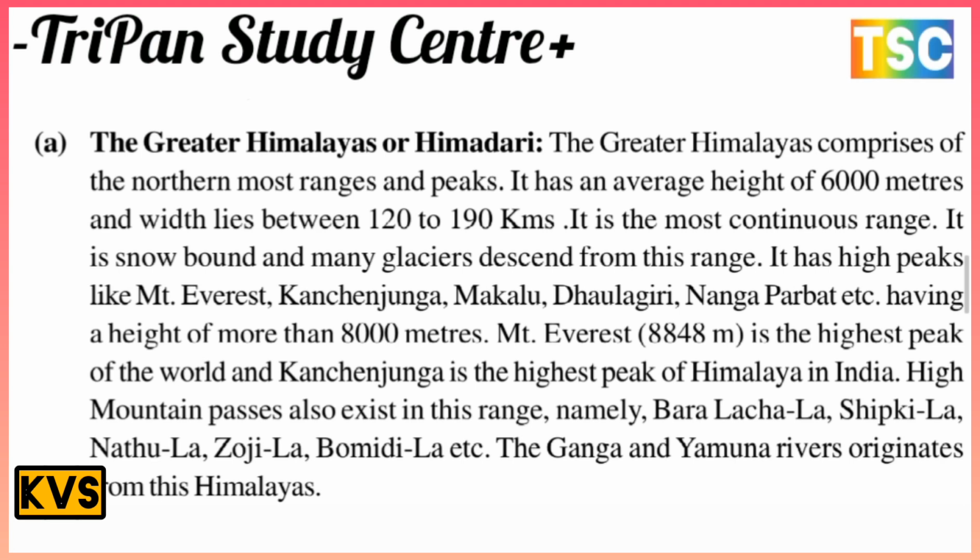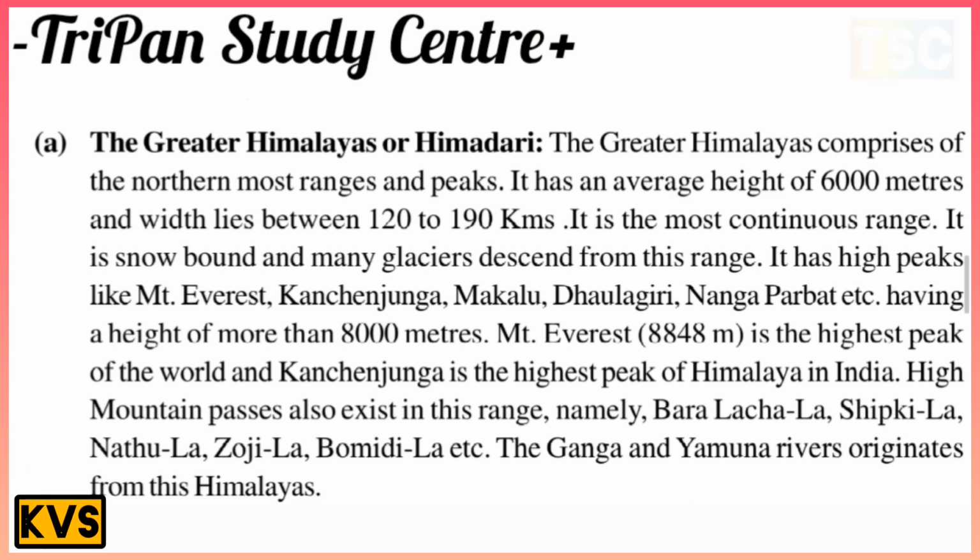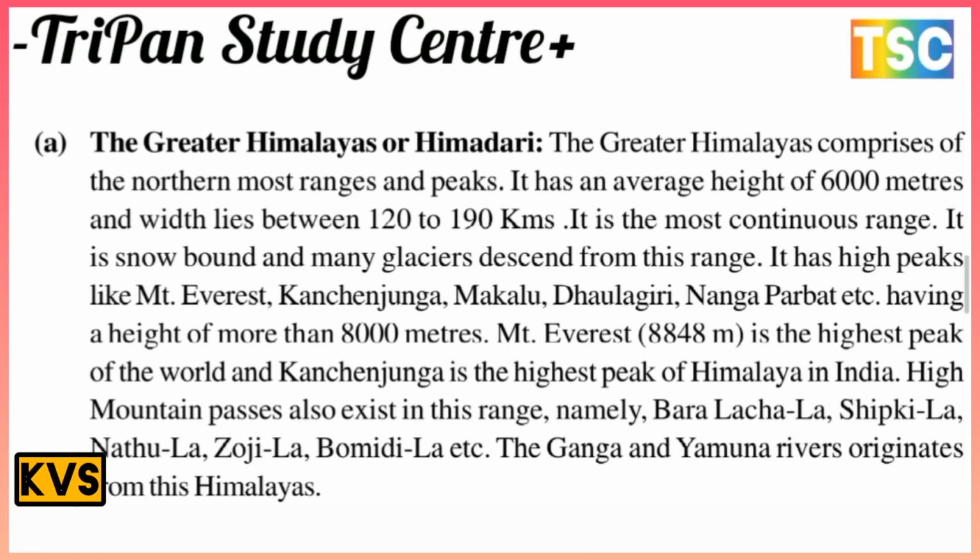The Greater Himalayas comprise the northernmost range and peaks. It has an average height of 6,000 meters. It is the most continuous range. It is snowbound, and many glaciers descend from this range. Here there are high peaks like Mount Everest, Kanchenjunga, Makalu, Annapurna and Nanga Parbat, etc., having a height of more than 8,000 meters.